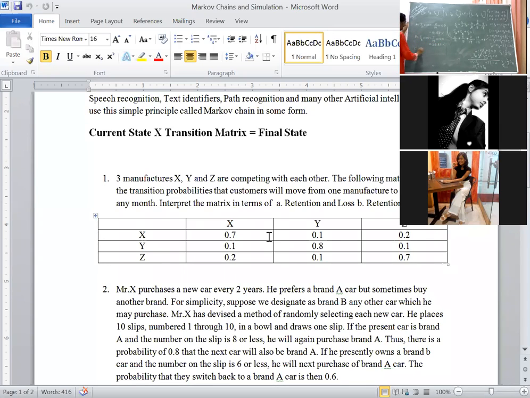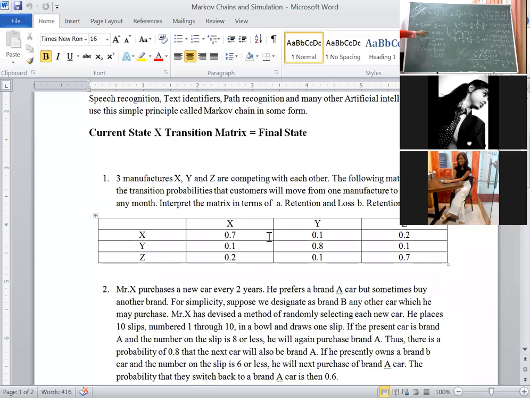For brand C, again SC into 100. SC value is given 8 upon 19 into 100. This is equal to 42.1. If you want to round it off, you can. 31%, 26% and 42%. Finally, if you add all these values, again you will get 100. Here only you know that whether you are getting the answer or not. Okay, it doesn't matter. If this is right, then they will give full marks.